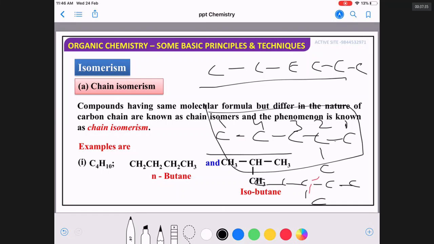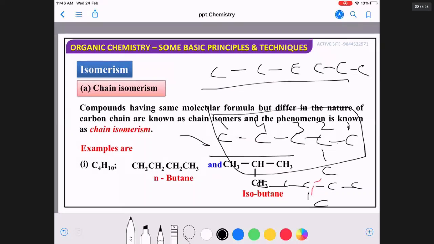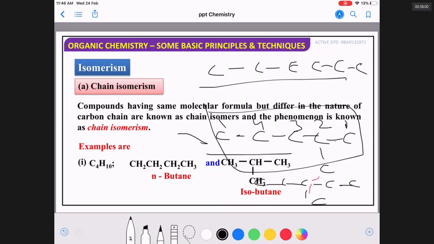I am giving you a lot of time, pausing. If I write all carbons in a single chain, this is hexane. Out of six, I cut one carbon and put it on the second or third position. I get a structure like 2-methyl pentane or 3-methyl pentane. These three are chain isomers. Now, further, I can cut one more carbon in this case and put it on the second carbon again.